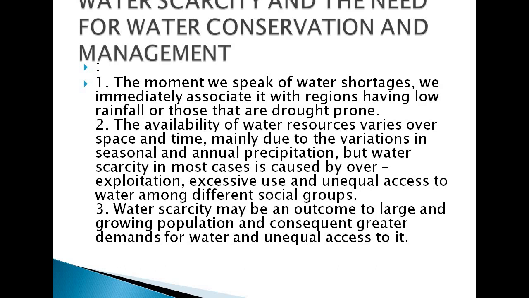So we think of such areas around us. The availability of water resources varies over space and time, mainly due to variation in seasonal and annual precipitation. But water scarcity in most cases is caused by overexploitation, excessive use and unequal access to water among different social groups. So basically it is telling about the availability of water resources around us.